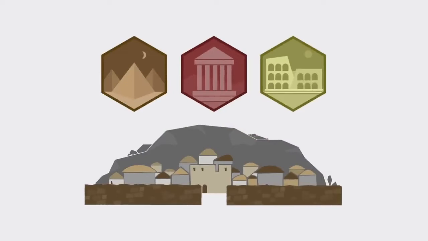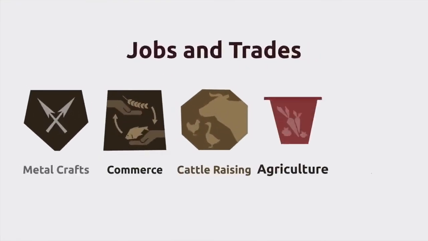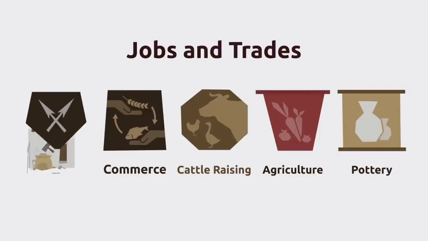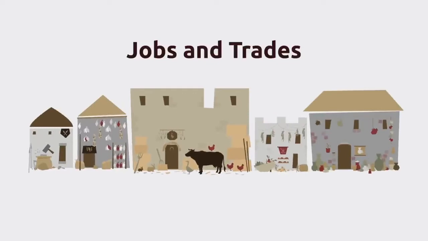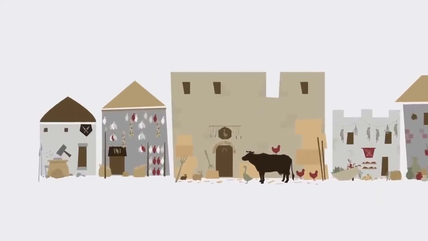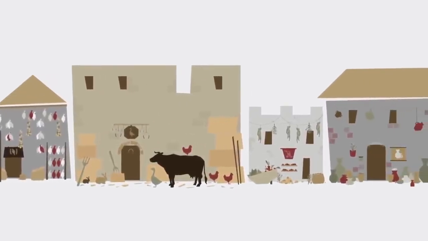This period marked the beginning of great civilization. It is also marked by something of significance: the first jobs and trades. People were now focusing exclusively on one particular trade area: commerce, cattle raising, agriculture, pottery and metal craft. Thanks to metallurgy, the crafting trade started to bloom.